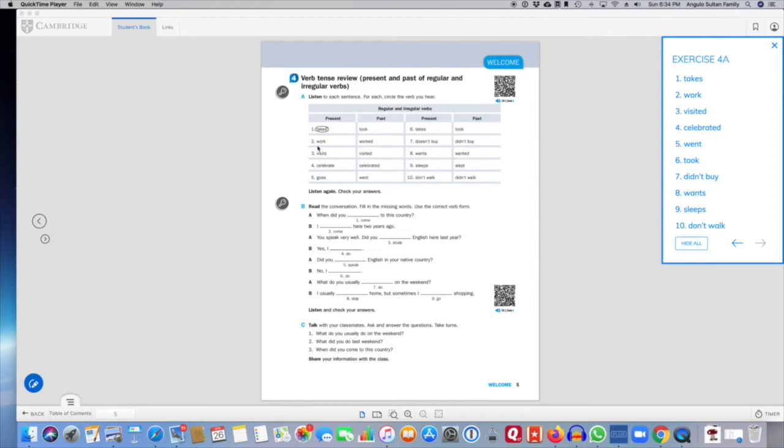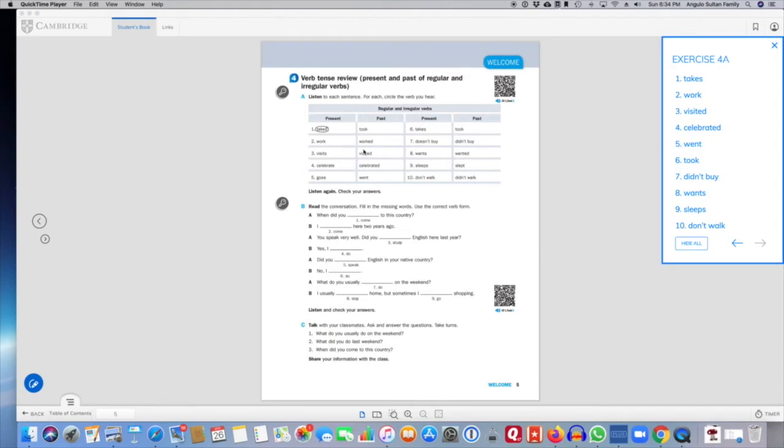"Eva visited her parents in the afternoon." So we've got the past tense of the base form visit. So it's visited. Eva visited her parents in the afternoon. So it was in the past. This is the past tense. It was a specified time in the past. It's over. She visited them.